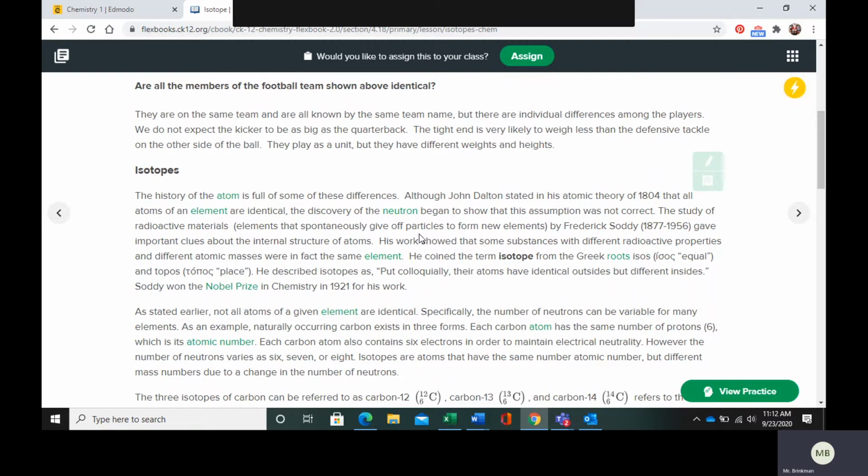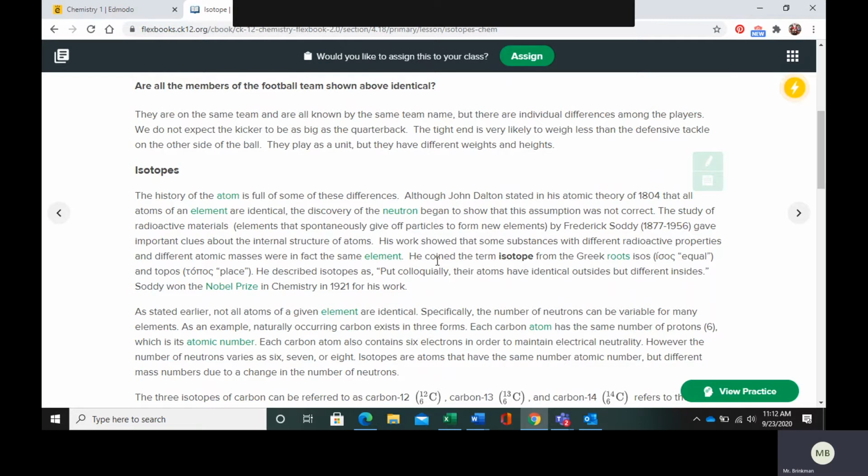So radioactive materials are spontaneously decaying. They're giving off particles and they're forming new elements. So his work showed that some substances that had different radioactive properties and different atomic masses were in fact the same element.